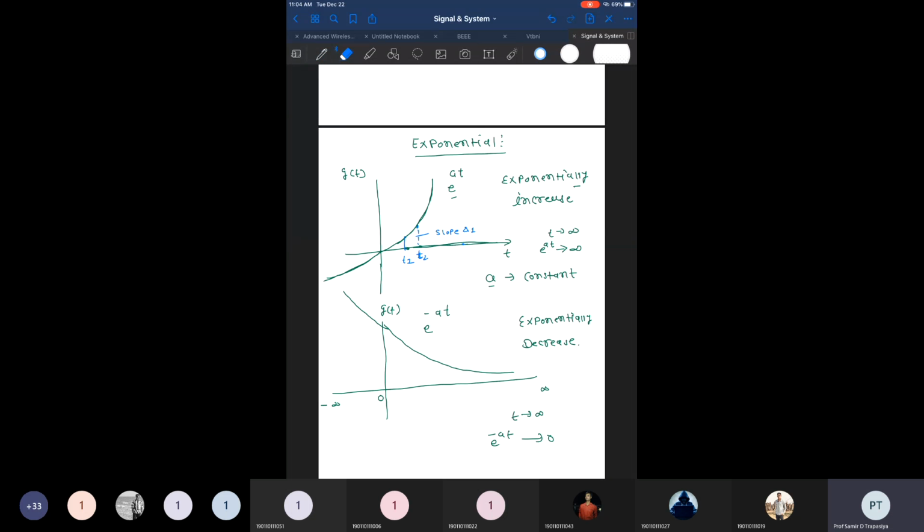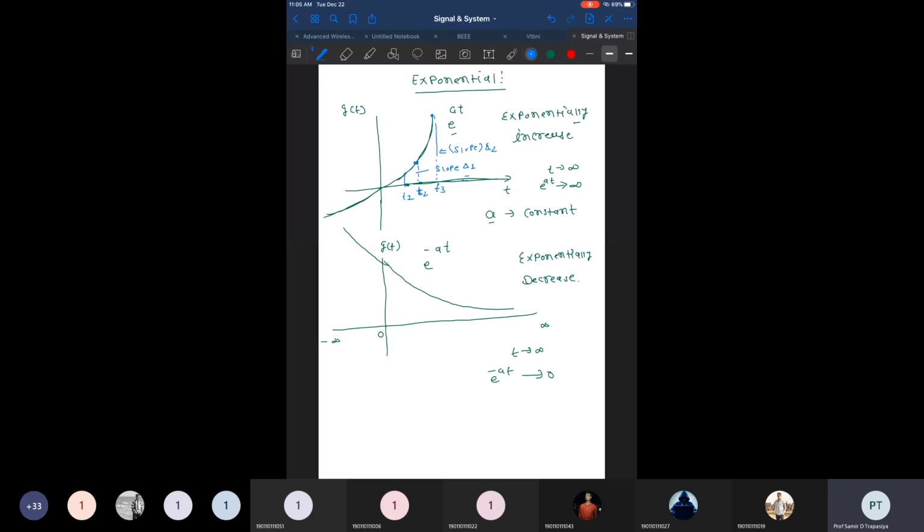Sorry, I choose the 1 point here, t3, and if I elaborate this over here, right? So this point and this point will not have the same slope. So this slope, if I compare it as slope delta 2, then delta 2 and delta 1 are not equal. So we can say that if I pick any 2 points randomly out of this whole set of points, between any 2 points we have different values of slope. We have variable values of slope. Slope doesn't remain the same, not identical. So we can say this exponential function is not a linear function of time. It's a non-linear function of time.